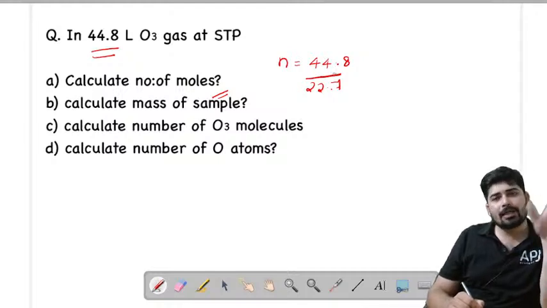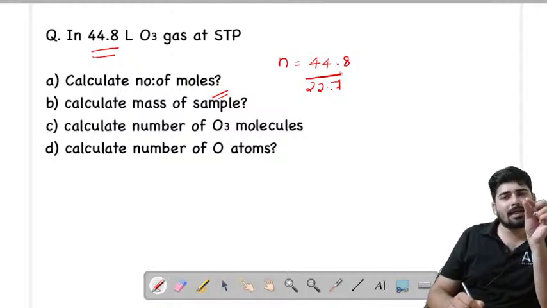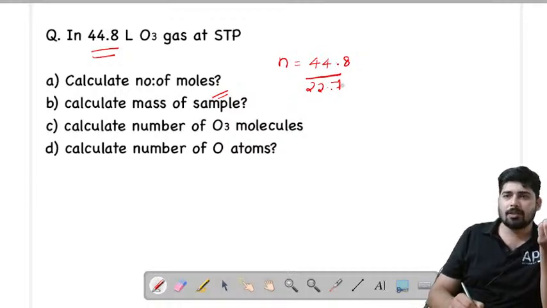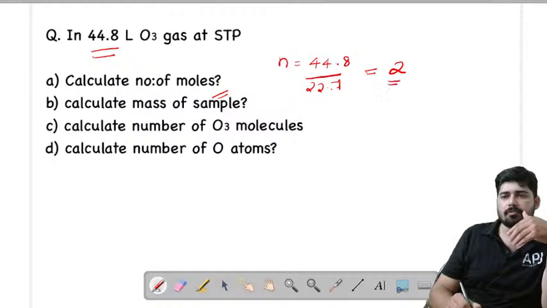So if you are taking 1 bar as a standard pressure, then there is a slight change in the volume, that is 22.7 liters. So either you can take 22.4 or 22.7, there will not be much change. So if you divide 44.8 by 22.4 or 22.7, you get an answer nearly equal to 2. So the number of moles we got is 2.